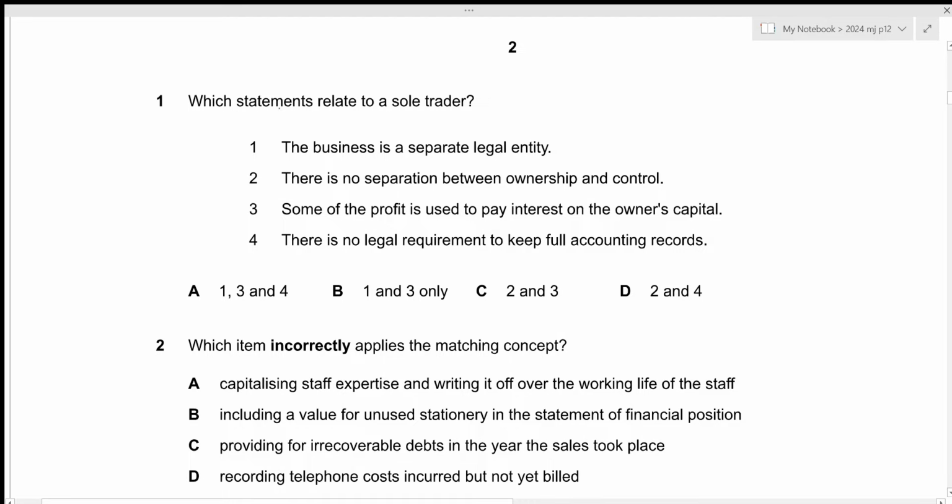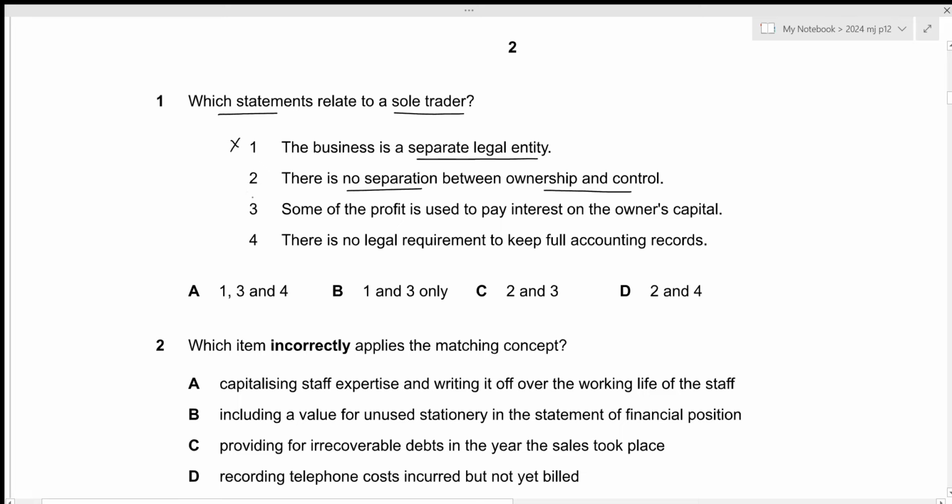For the first question, which statements relate to a sole trader? The first one is that the business is a separate legal entity. This is incorrect because a sole trader will have unlimited liability. It means that all of the losses of the business will have to be paid by his personal property as well. The second one is there is no separation between ownership and control.